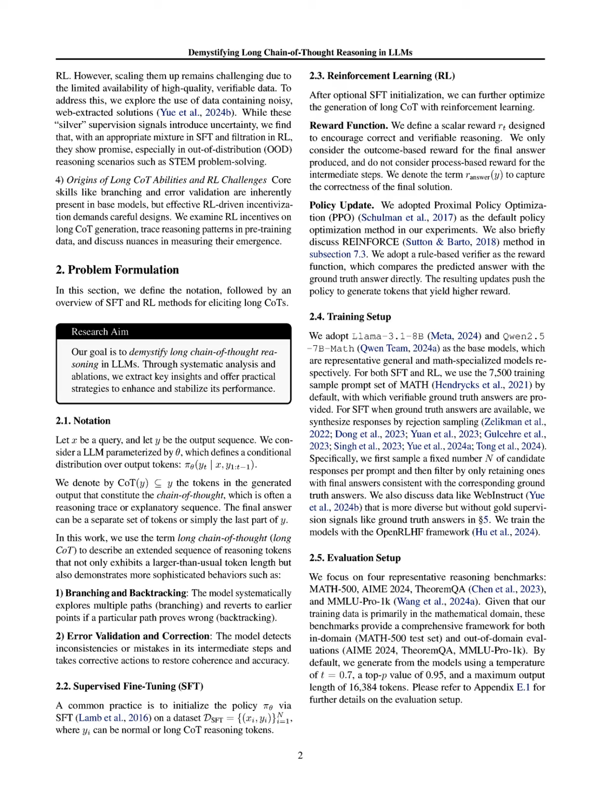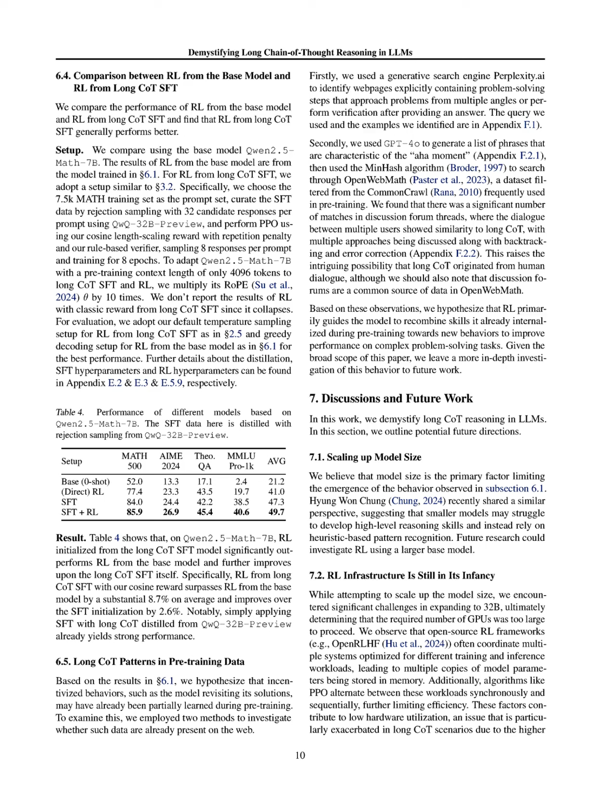After SFT, the model undergoes RL optimization, where a reward function is defined to encourage correct and verifiable reasoning, focusing on the final answer's correctness rather than intermediate steps. The RL process utilizes proximal policy optimization, PPO, to update the model's policy based on the rewards received, allowing the model to refine its long COT generation capabilities further. This two-step approach, first establishing a strong foundation through SFT and then enhancing it with RL, enables the model to achieve higher performance in complex reasoning tasks.